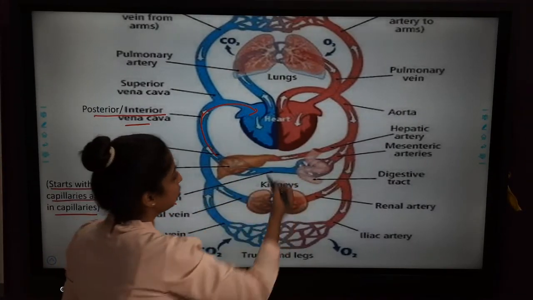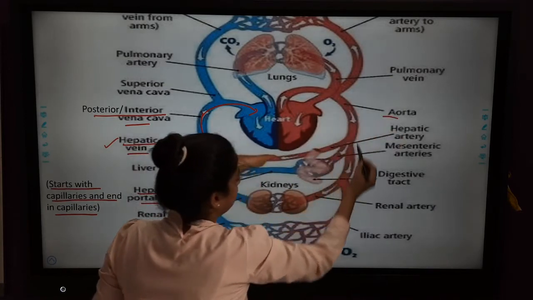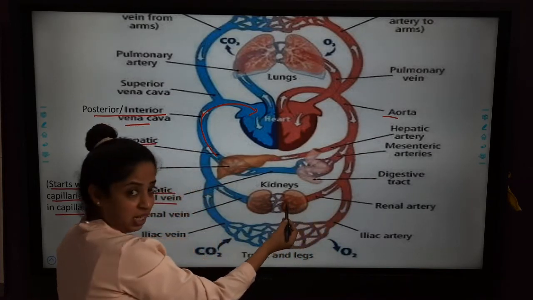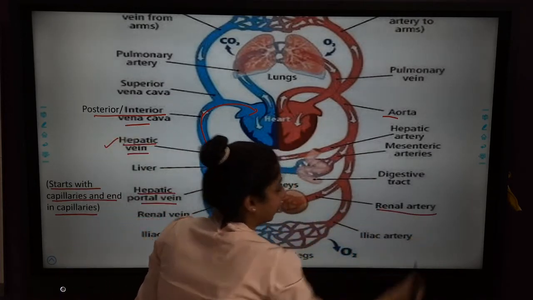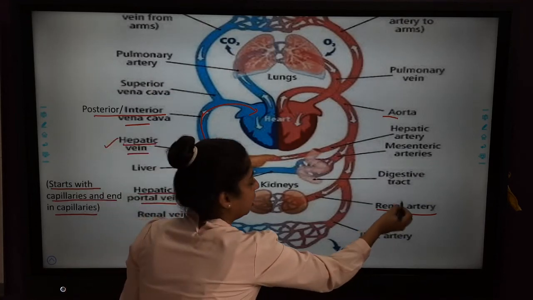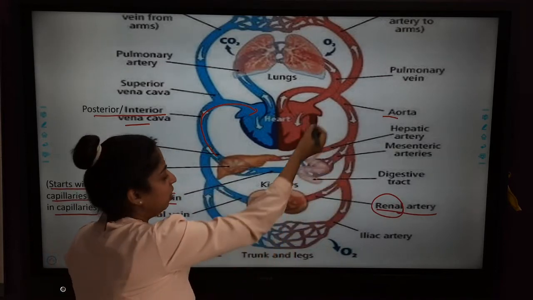The blood comes to the kidney from the aorta. You can see from the aorta it is coming. Now when it comes to the kidney, the arteries that are coming inside the kidney are known as the renal artery. Anything related to the kidney, the term renal comes in. So from where is the blood coming to the kidney? The renal artery.